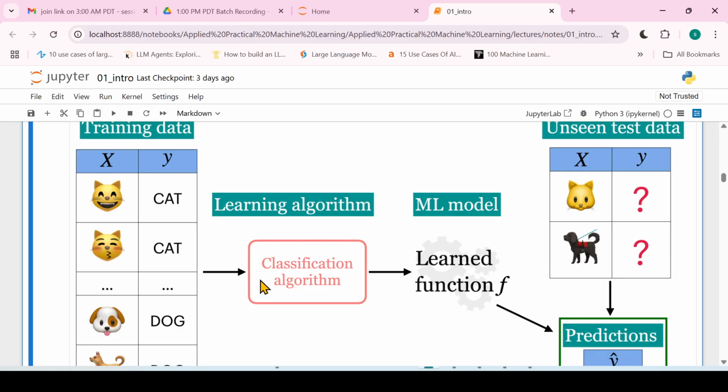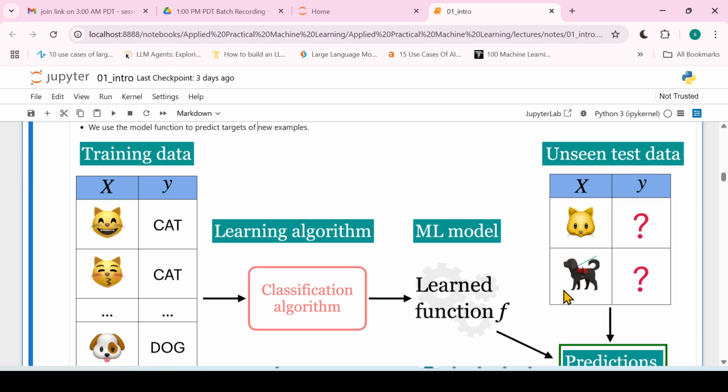So we'll pass this data to the learning algorithm, and then this learning algorithm will return the learned function. It will return the learned function f, and in the machine learning domain we call this a model. So it will return the ML model. Then we want to use this ML model on an unseen data set. Let's say that we have new emojis now. When I say new, it's a new data point, a new example. It's not like emojis from a different background, right?